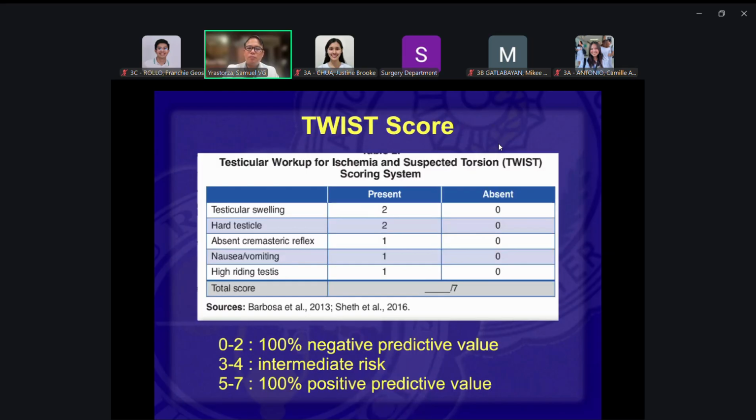Okay? And this one would be worthwhile to remember. These are things that you need to know at the ER. When the patient comes in, when you're in the community, you can use this TWIST score. Again, those are the things that I mentioned, and then you score them. So when you have a 0 to 2 score, most likely that's not torsion. When it's 3 to 4, intermediate risk, better to refer it right away or do something. 5 to 7, very high index of suspicion. For this, you nearly need to do something or refer the patient right away to a specialist or to a tertiary center.